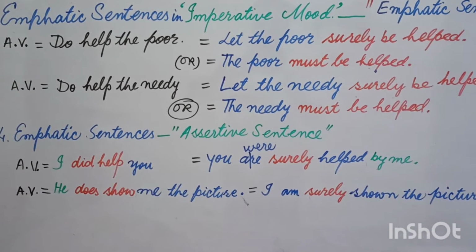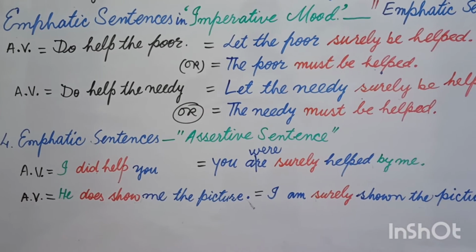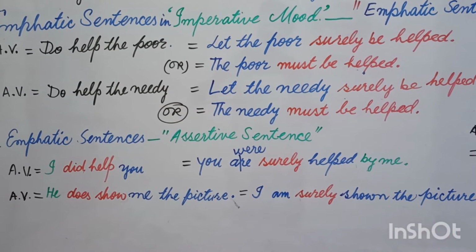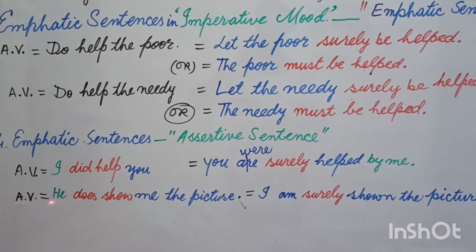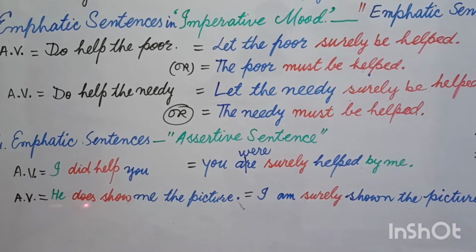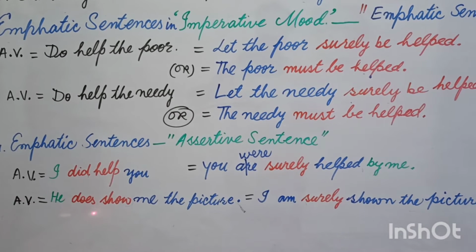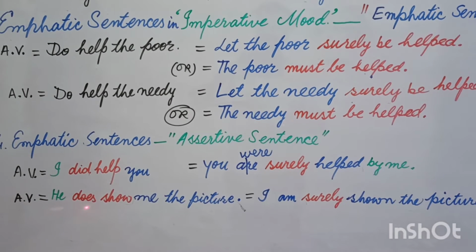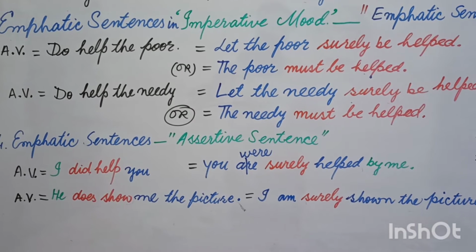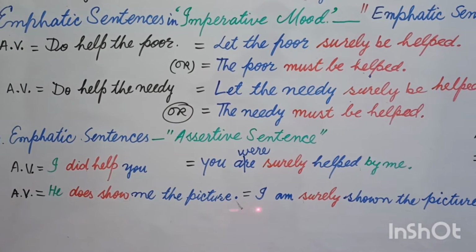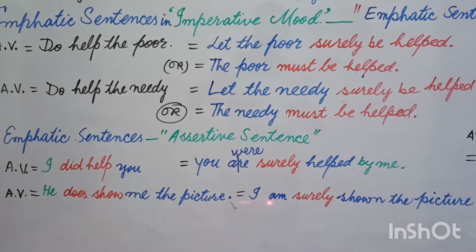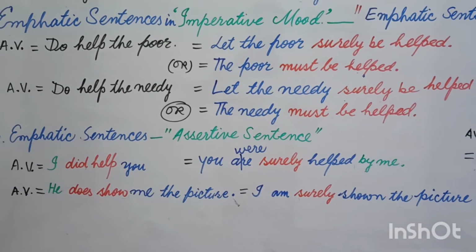In the next active voice sentence, your sentence is: he does show me the picture. Now the object is me and the subject is he, and then the helping verb and show, and there is no not, so this does will be changed into surely, and you will follow the normal rule of passive voice. Here does will be changed into am, and this does will also show surely to give emphasis.